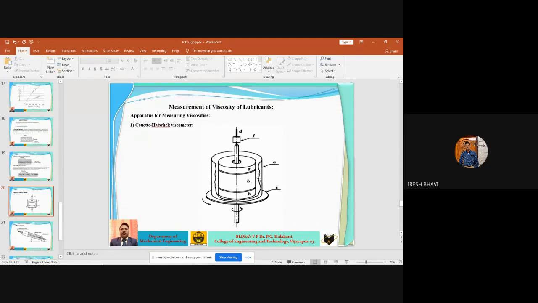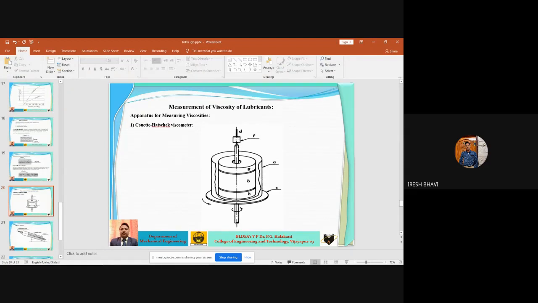When B rotates to some degrees, the shaft and the wire also rotate by some degrees, and the theta, or the rotation angle, is measured. That theta will give the viscosity of the lubricating oil. Theta is directly proportional to the viscosity of the lubricating oil. The angular displacement of the inner cylinder is measured by the deflection of a beam of light.